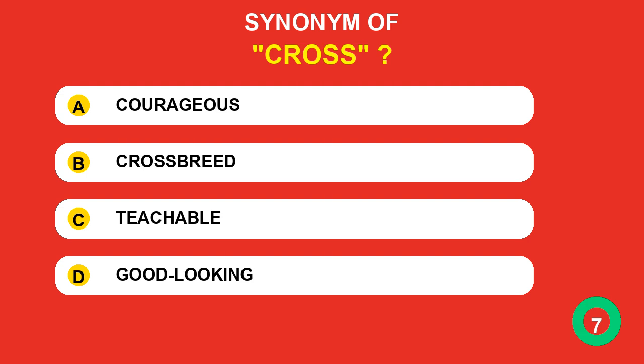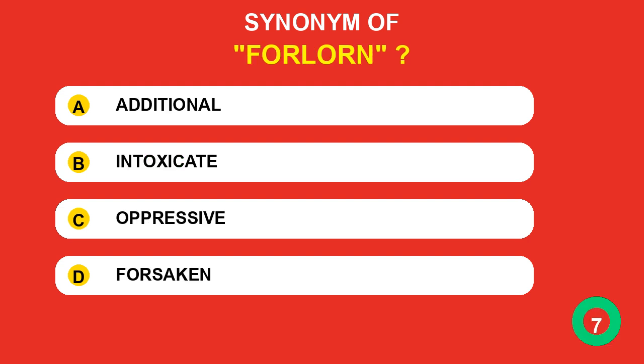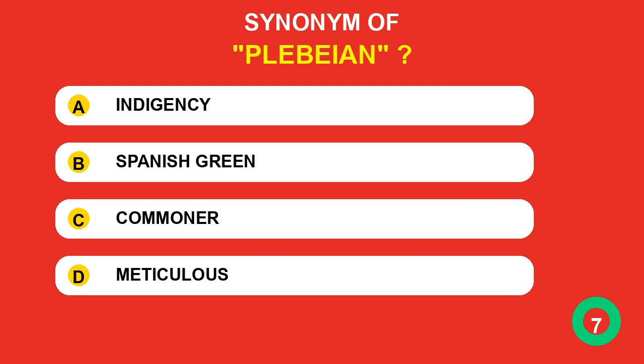Which synonym belongs to cross? The correct answer is crossbreed. Which synonym belongs to forlorn? The correct answer is forsaken. Which synonym belongs to plebeian? The correct answer is commoner.